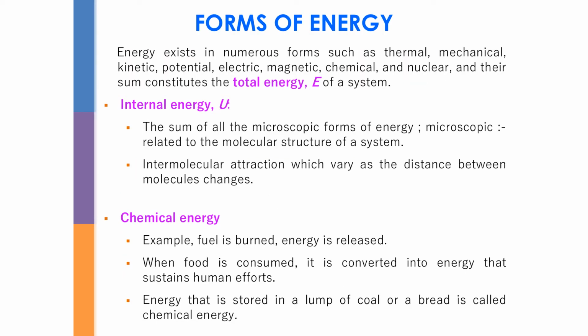Before we go to the internal energy, we need to understand that we have different kinds of energy. Internal energy is the energy in terms of the molecule itself. It is the combination of the kinetic and the potential energy. Then we have chemical energy, which is about food being burned or consumed.